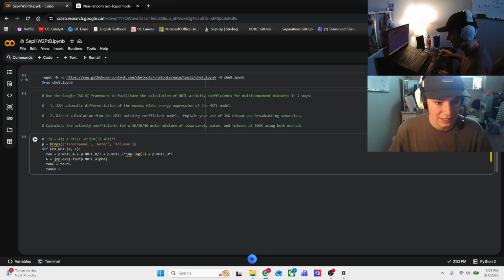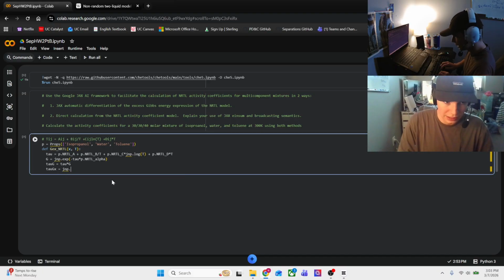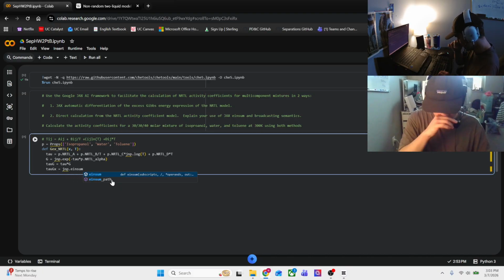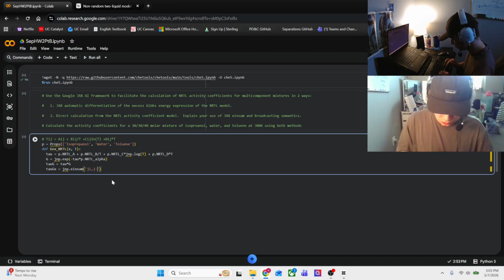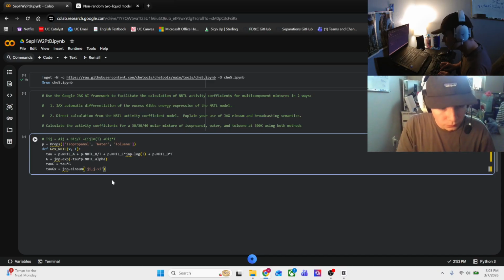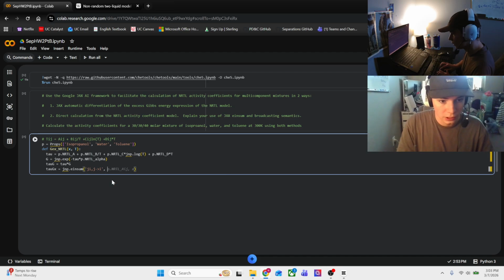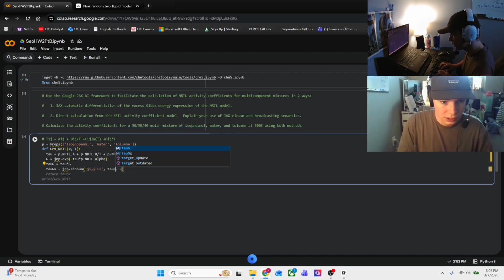So we're going to say tau Gx equals jnp.einsum, and we're going to go from ji to j goes to i, put in our tau G, x.